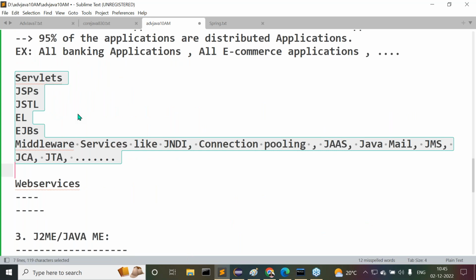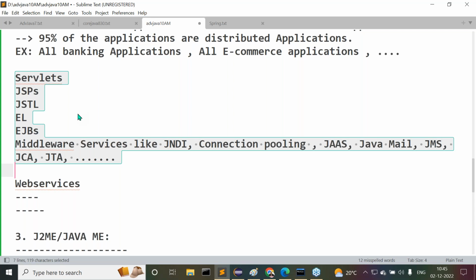Have I specified any topic name like advanced Java? Please check. I have not specified any topic name like advanced Java. No specification for advanced Java.